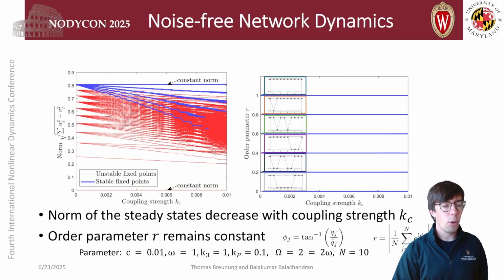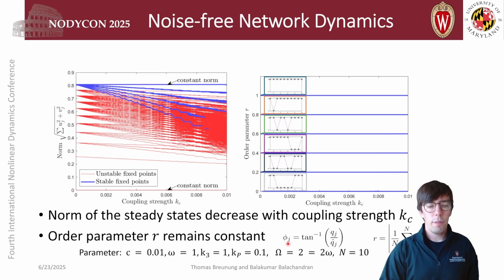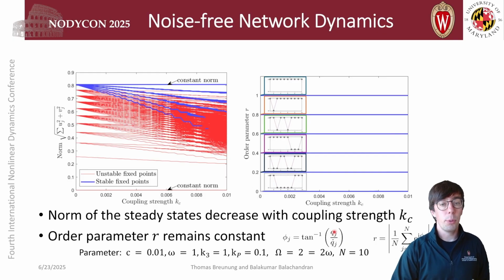Additionally, we have looked at the order parameter. The order parameter gives us an idea of the phase alignment of all the oscillators. So the phase is defined as the arctangent of the position divided by the velocity, and then the order parameter gives an alignment of the average phases. So if R equal to 1, all the phases of the oscillators are the same, and we denote this as perfect synchronization. Order parameters lower than 1 denote not complete synchronization, and 0 means that there's complete desynchronization in the whole network.